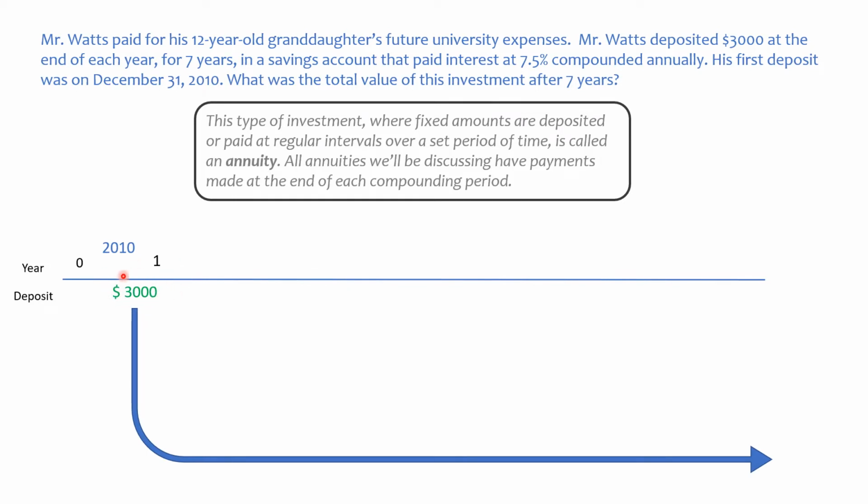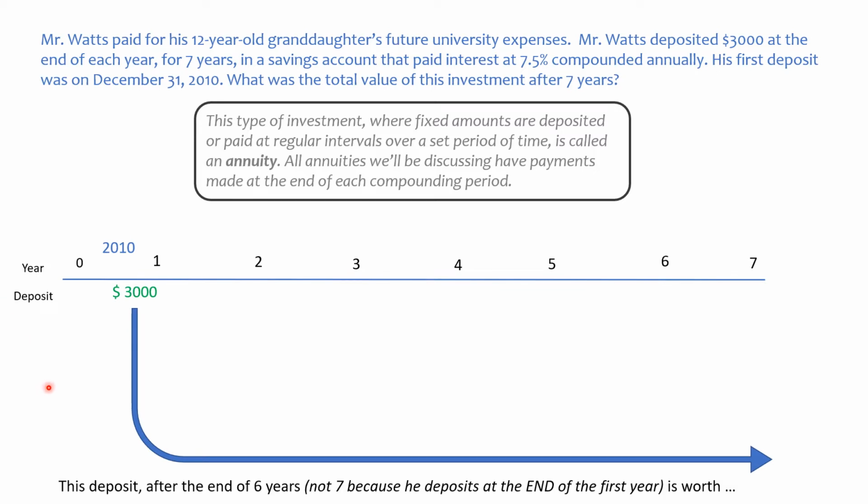Now that $3,000 is staying in the bank for this whole timeline. So let's just talk about that $3,000 first. So here's all the years that it's in the bank, all 7 years. This deposit of $3,000 after the end of 6 years, now not 7 because he's depositing at the end of the first year. So he deposited this at the end of 2010. So he's leaving it in the bank, and it's actually staying in for 6 years.